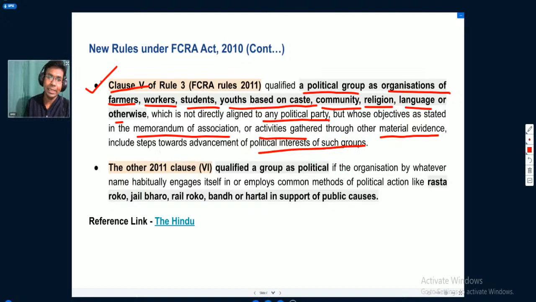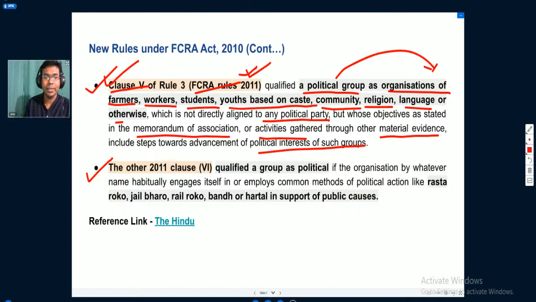So earlier, under the FCRA rules 2011, they qualified a political group as organizations of farmers, workers, students, who are not directly involved in active party politics or politics themselves, but whose activities may promote the interest of a particular political party.